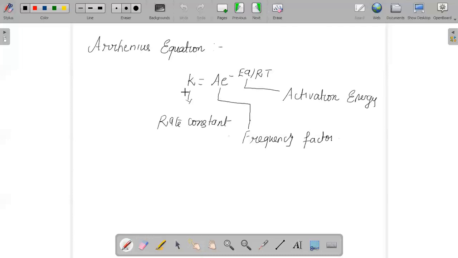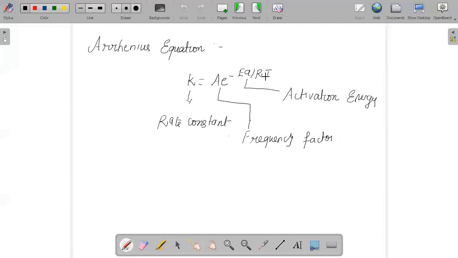The formula is k = A e^(-Ea/RT). Here k is the rate constant, A is the frequency factor, Ea is the activation energy, R is the gas constant, and T is temperature, and it should be in Kelvin.